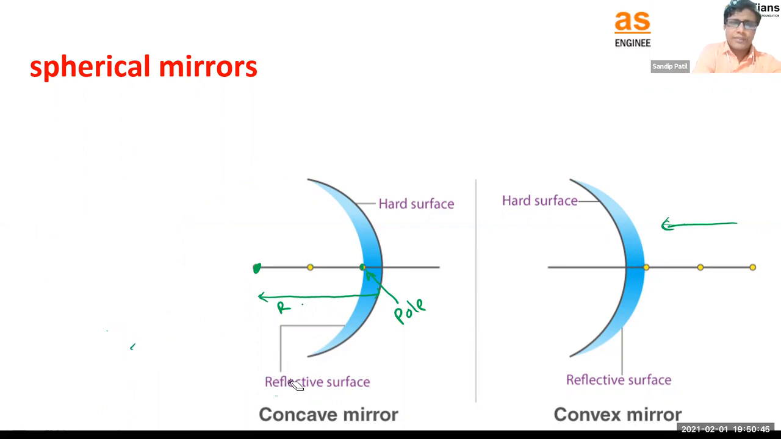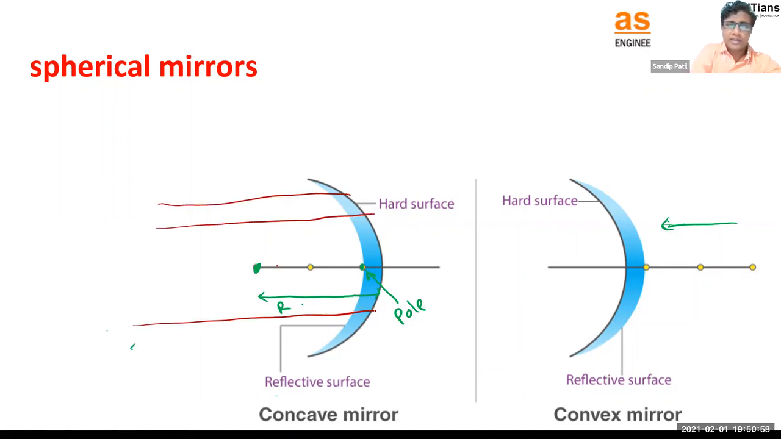So consider some rays are coming from these objects, right? We know the rays come from where? The different objects. So the rays are coming like this, right? Another ray is coming like this. Let's say here also some rays are coming. These rays are going to reflect here. Why? Because it is a mirror.